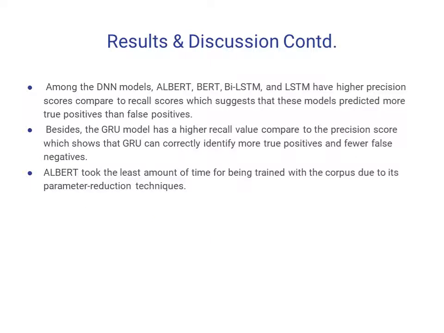We can see that ALBERT, BERT, BioLSTM, and LSTM have achieved higher precision scores compared to the recall scores, which suggests that the models predicted more true positives than false negatives. Besides, the GRU model has a higher recall value compared to the precision, which shows that GRU can correctly identify more true positives and fewer false negatives.